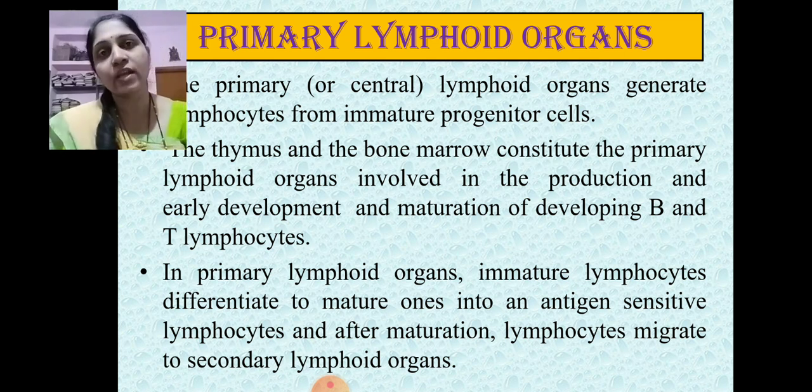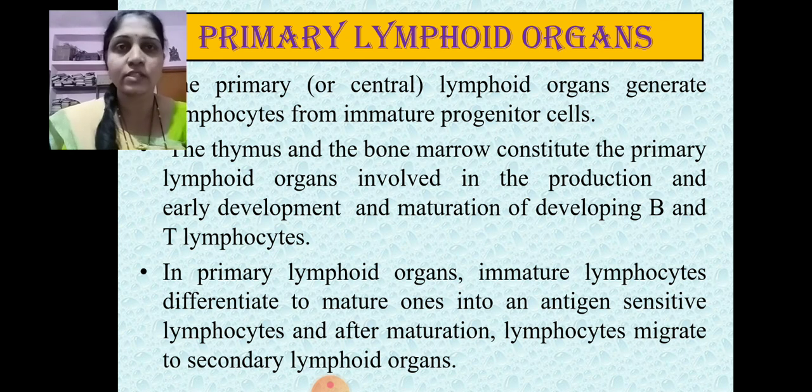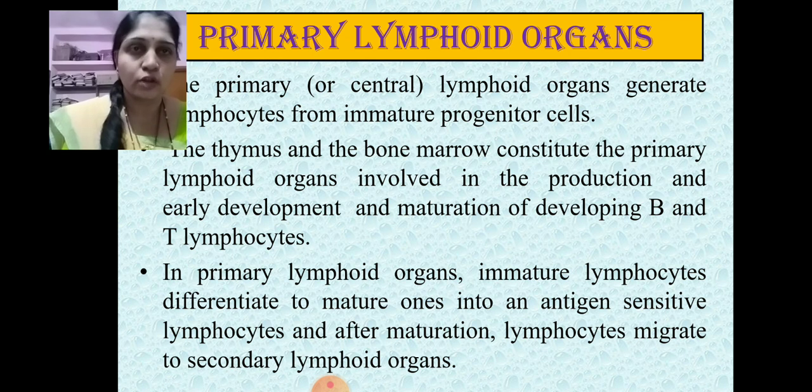And the organs that are the actual site for the working of these immune cells are called the secondary lymphoid organs. Now within our body there are two types of primary lymphoid organs. The first one is the thymus, and the second one is the bone marrow.